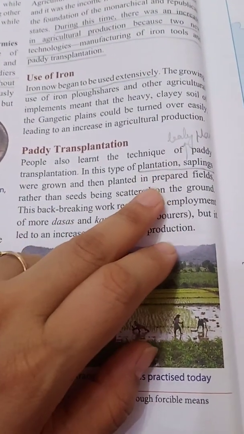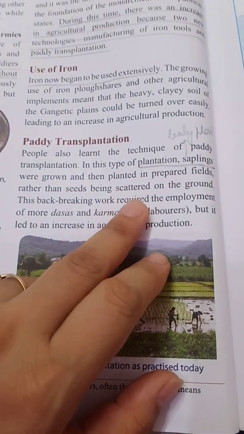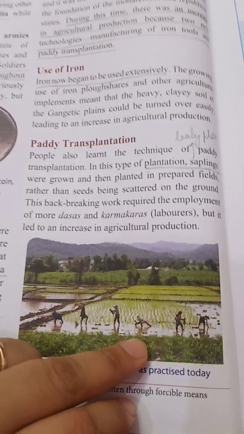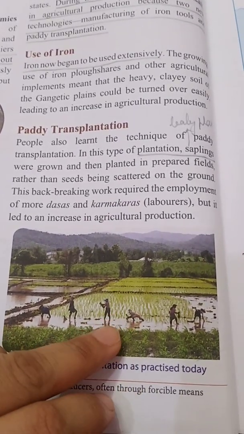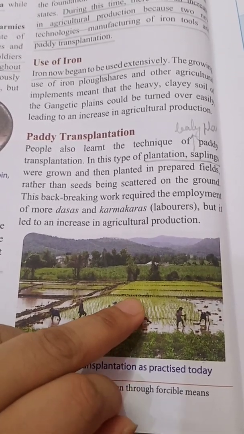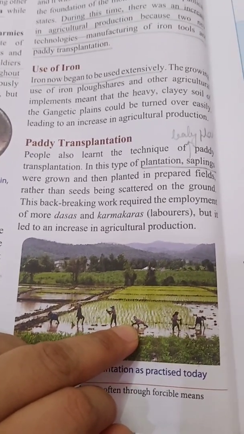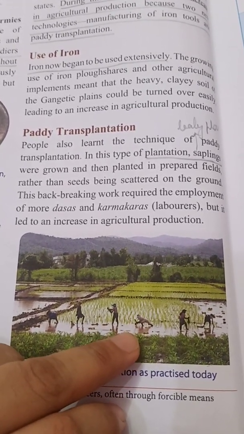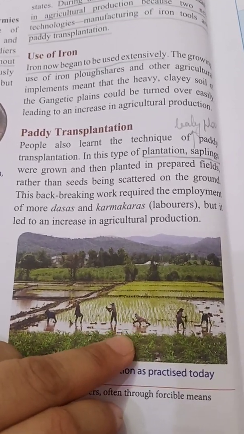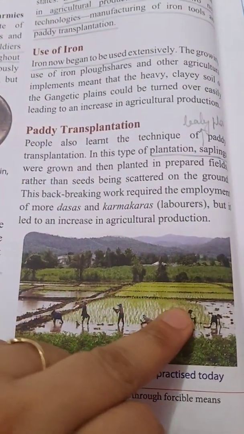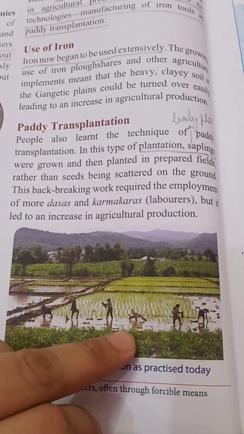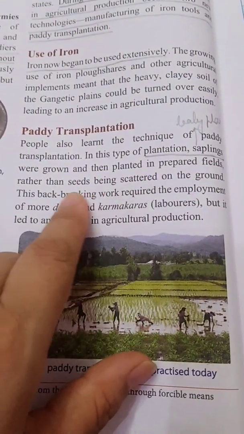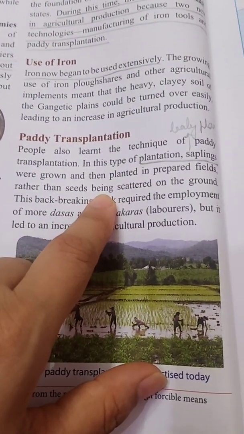In this type of plantation, saplings, means baby plants, were grown and then planted in prepared fields. As you can see, they are planting the small plants here. Here is water. They have planted all the saplings in the prepared fields, and the field should have standing water. Maybe you have seen this type of scene many times in movies also. The saplings were planted in prepared fields rather than seeds being scattered on the ground.